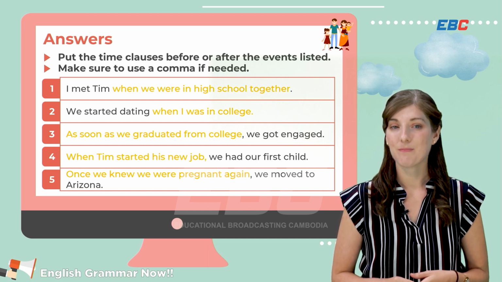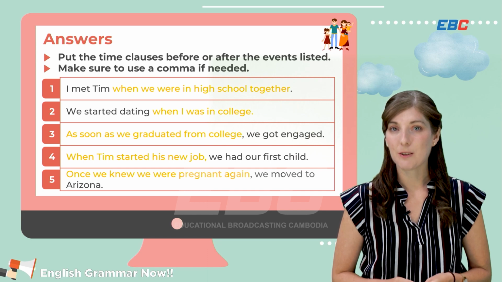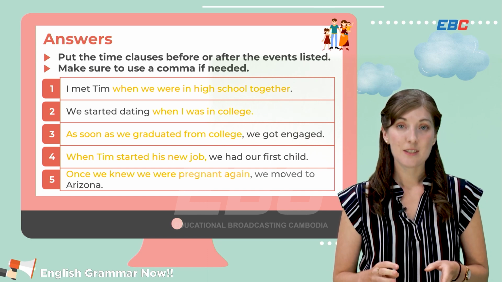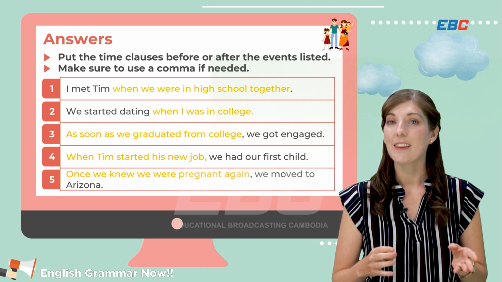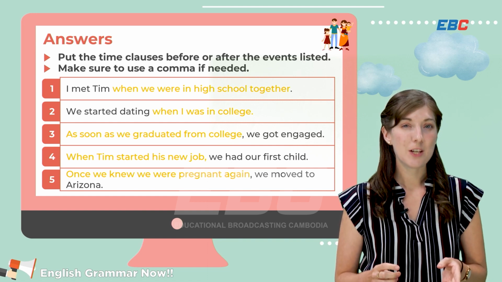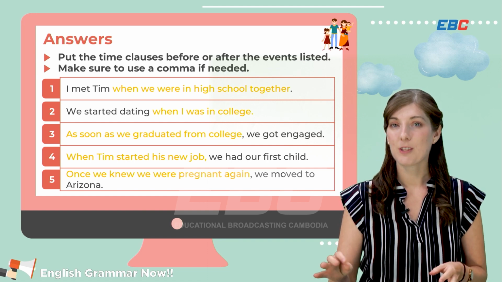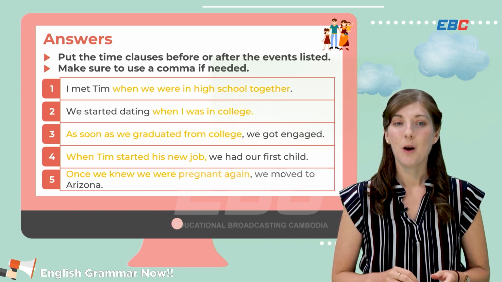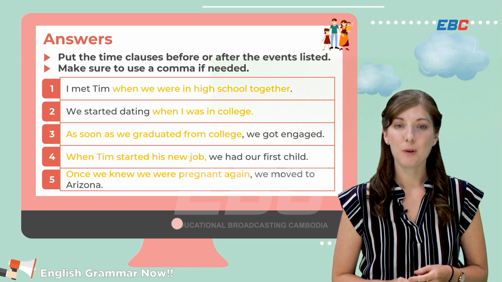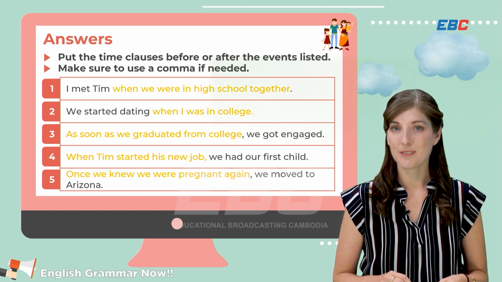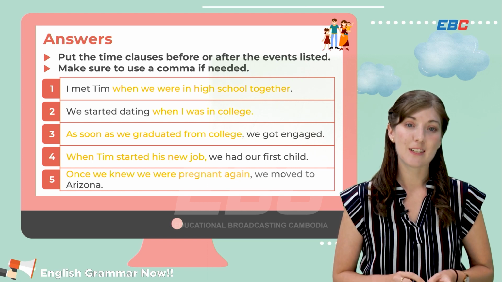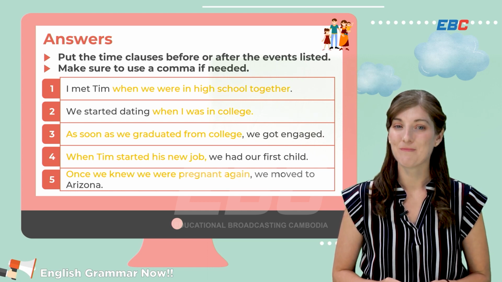Number 3. As soon as we graduated from college, we got engaged. In this case, I decided to put the clause at the beginning, so I made sure to use a comma before the second clause. Number 4. When Tim started his new job, we had our first child. Again, with this clause at the beginning of the sentence, don't forget that comma.